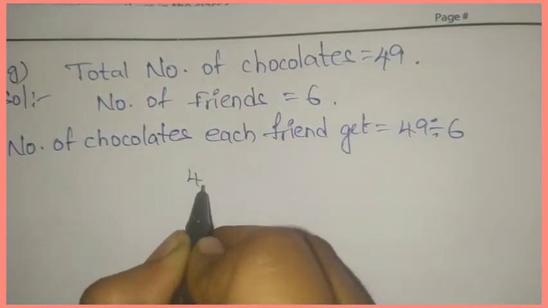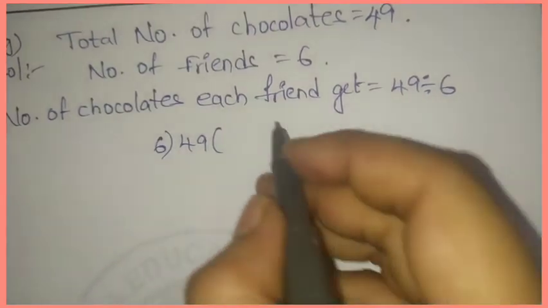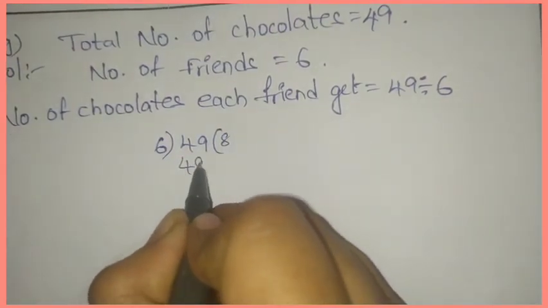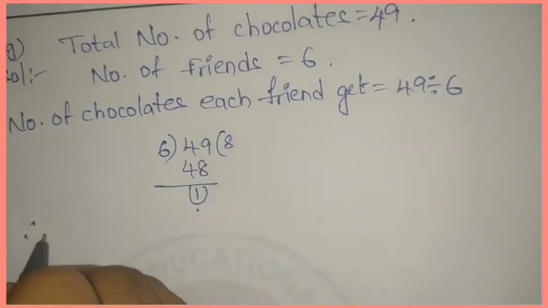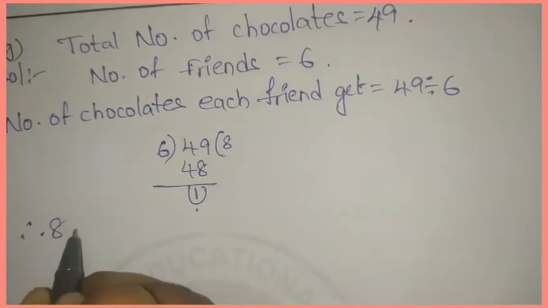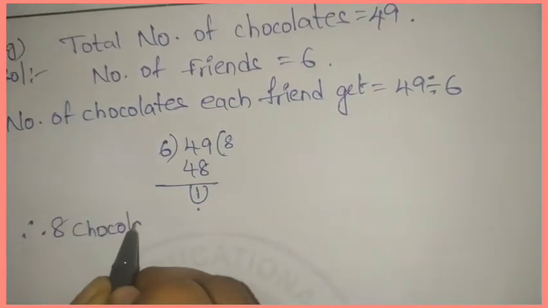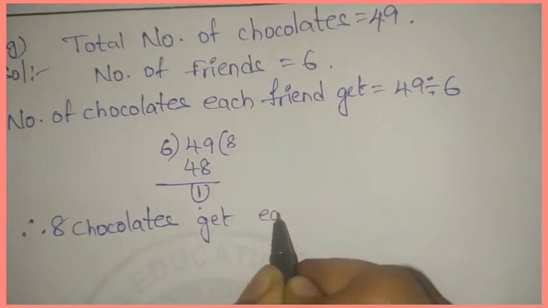Okay. 49 divided by 6. 6 8s are 48. One chocolate is left. So therefore 8 chocolates each friend gets.